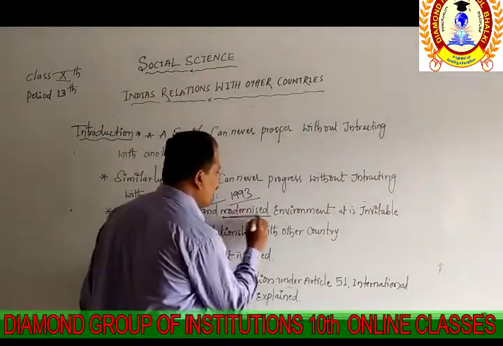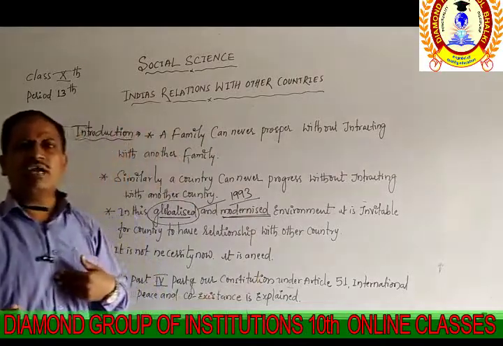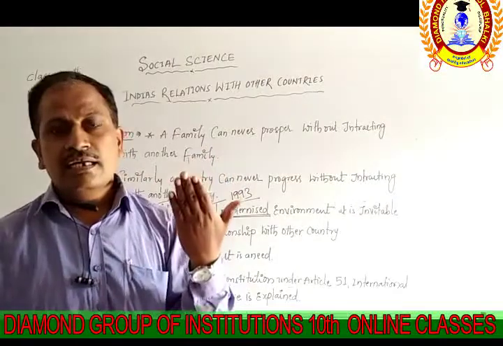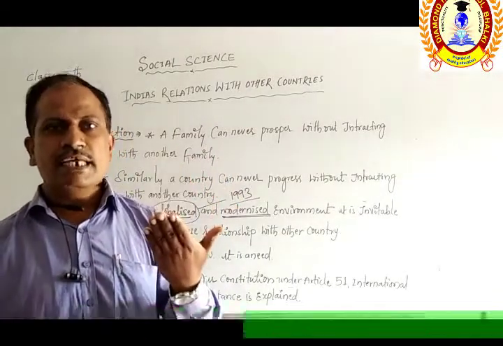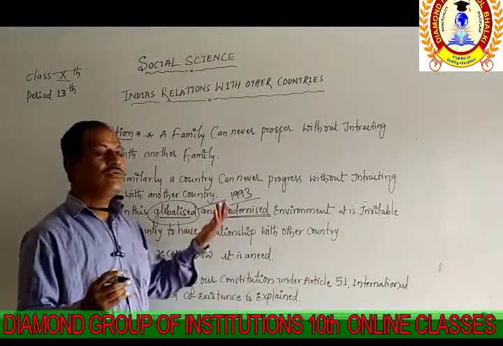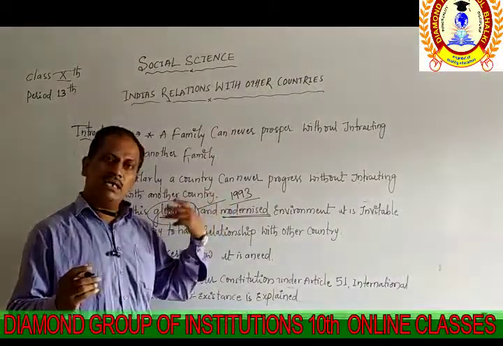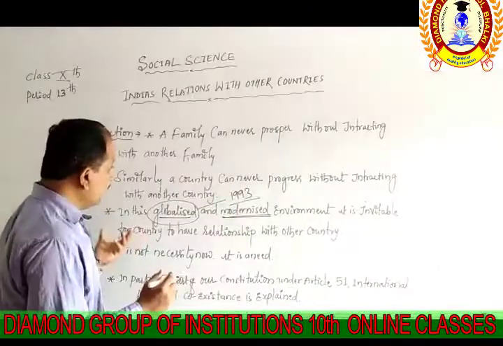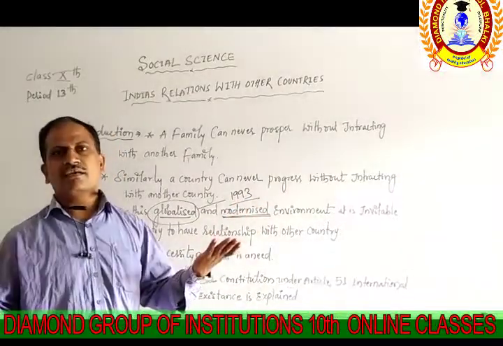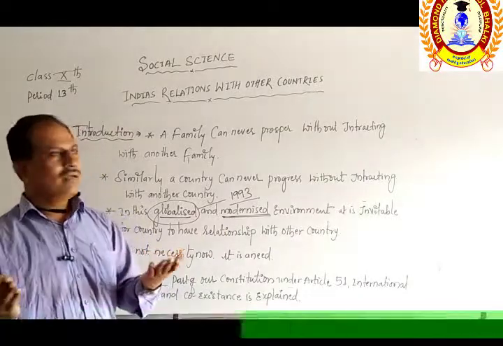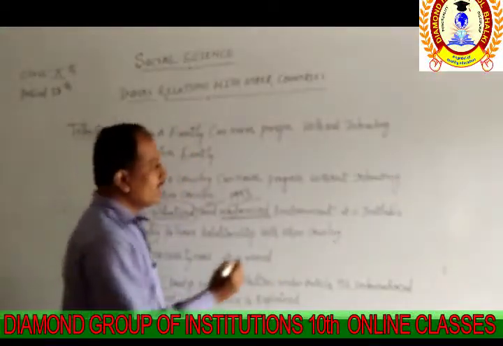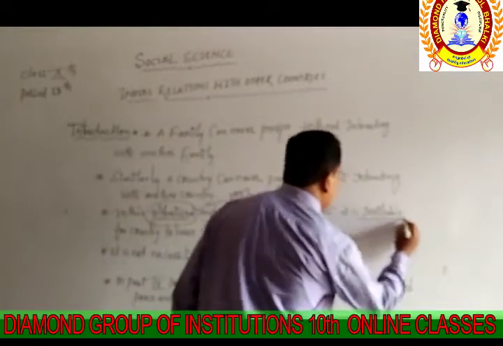Today we are living in the modern world. We have become civilized. We got independence. We became democratic. We have total power and rights to go from one place to another place. In that climate and environment, there is no need to worry that we do not have relations with the other countries, because it is inevitable.